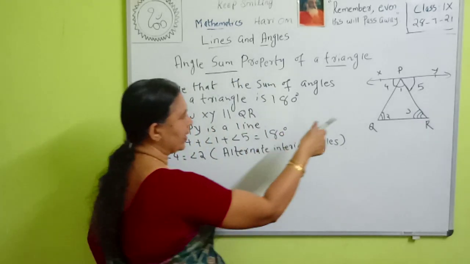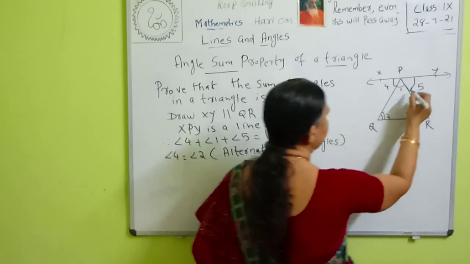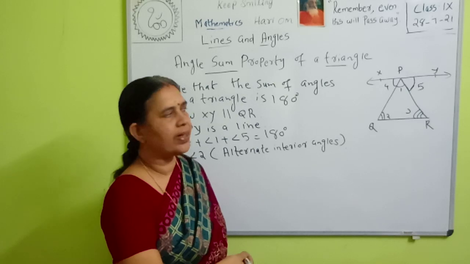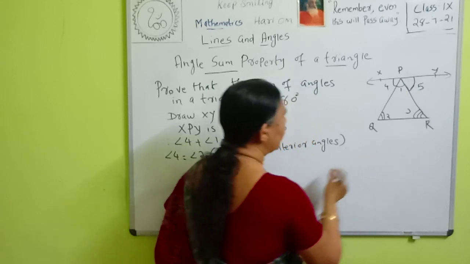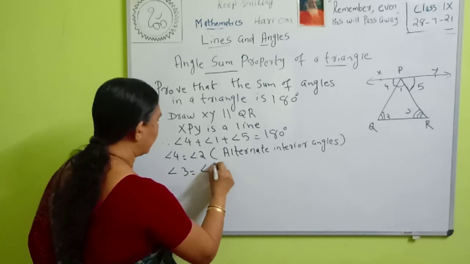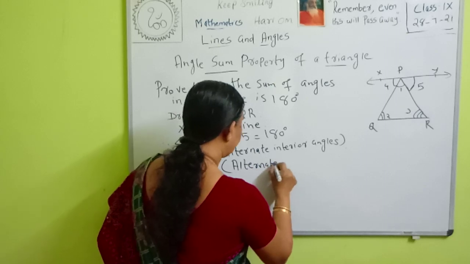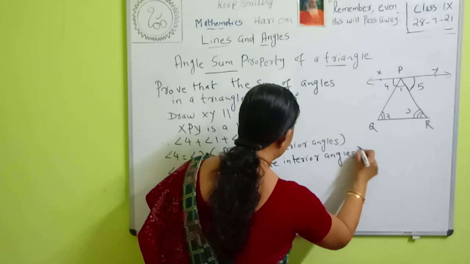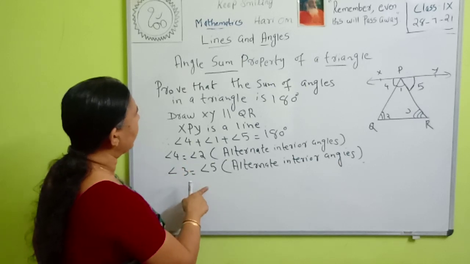Similarly, look here, what about angle 5 and angle 3? They are also alternate interior angles because XY is parallel to QR and PR is a transversal. Similarly, angle 3 is equal to angle 5, same reason, alternate interior angles. Therefore, angle 4 is equal to angle 2 and angle 3 is equal to angle 5.